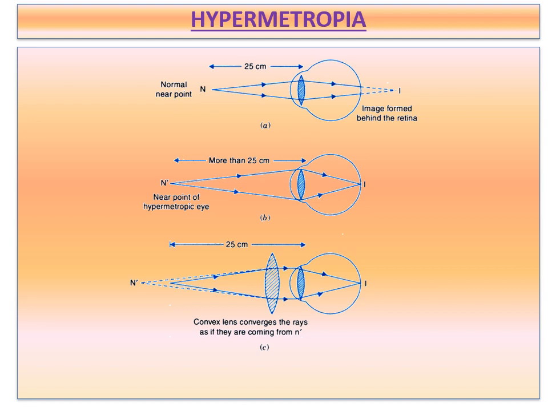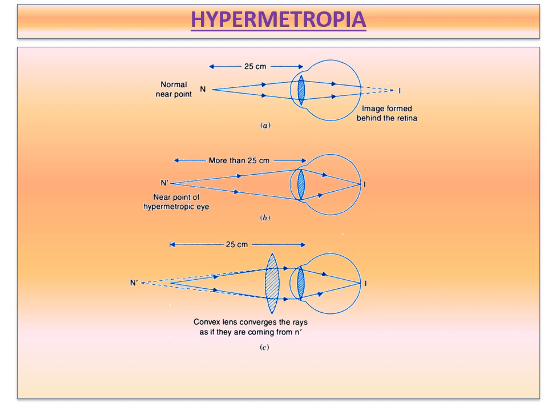So what happened here? When you place the convex lens of suitable power in front of a hypermetropic eye, the diverging rays of light coming from the nearby object at 25 centimeters are first converged by this lens. Due to this, the convex lens forms a virtual image of the nearby object, which is lying at the normal near point, at the near point of the hypermetropic eye. Since the rays of light now appear to be coming from this eye's near point, they can be easily focused by the eye lens to form an image on the retina.